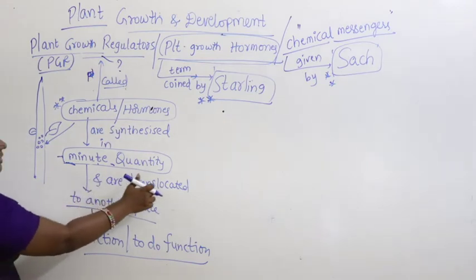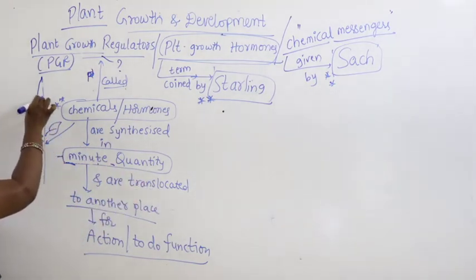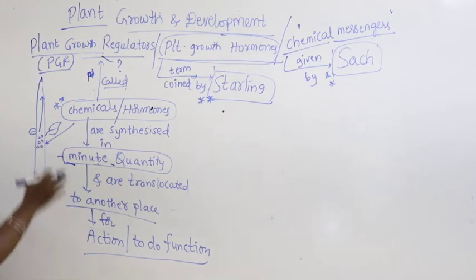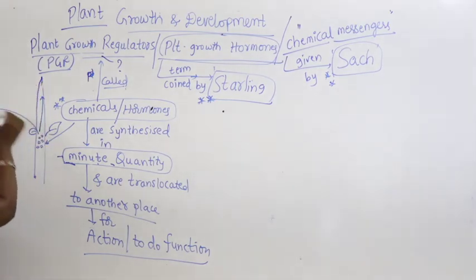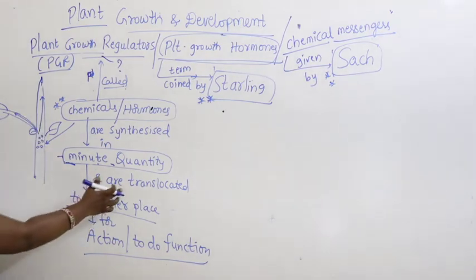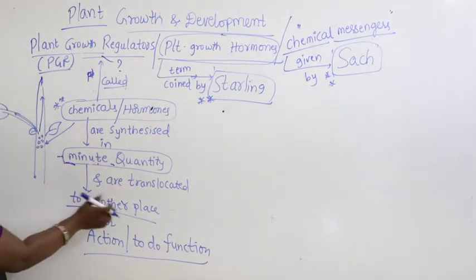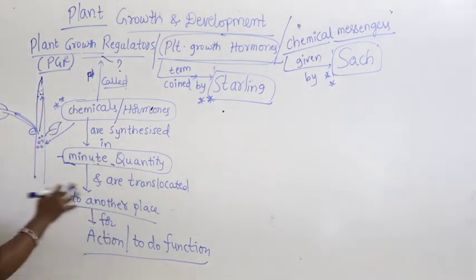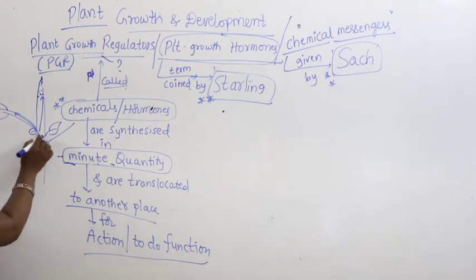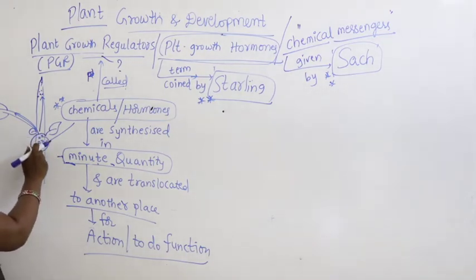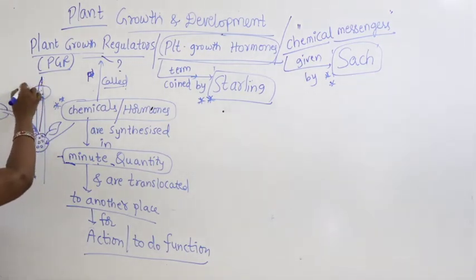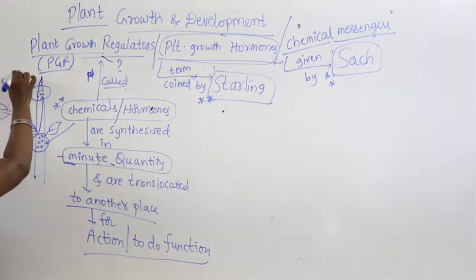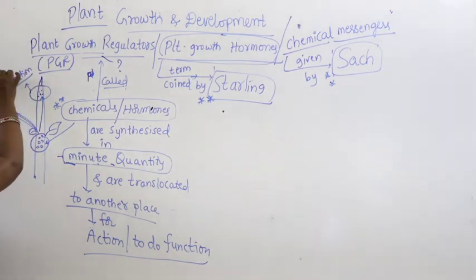And they are translocated, meaning they get transported to a far place, maybe to the tip, or to a branch, to another place for action or to do function. They get synthesized at one place and translocated to another place where they will do the function. Mostly the function is, for example, growth.